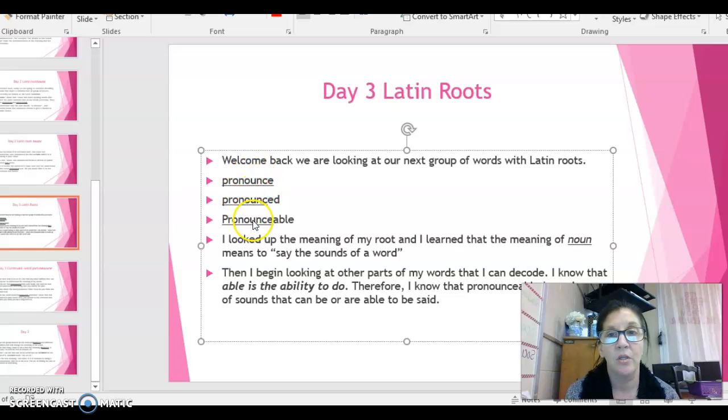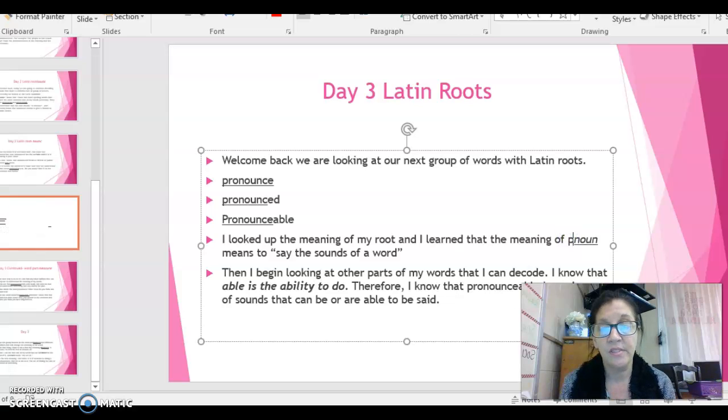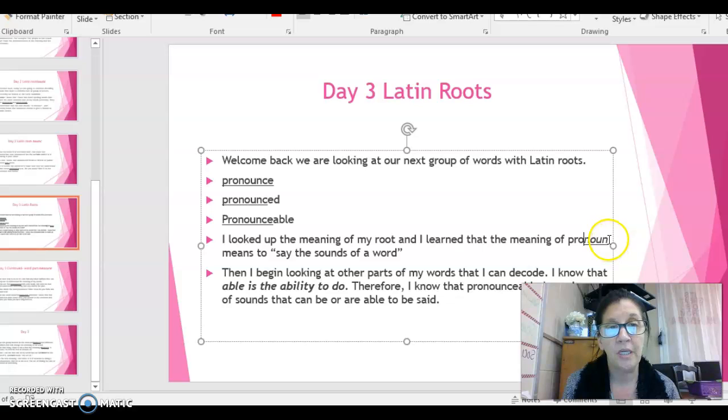If you look, I've underlined all three of them. I always rely on my dictionary. I always use resources. So I looked up the meaning of my root, and I learned the meaning of pronounce, and I should have added the pro to that part. I will have to go back and fix that. But it means to say the sounds of a word. And we are all familiar with that.